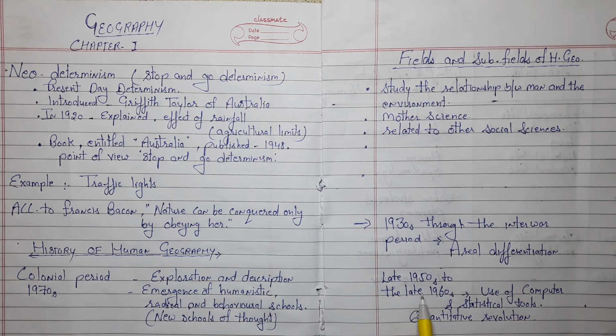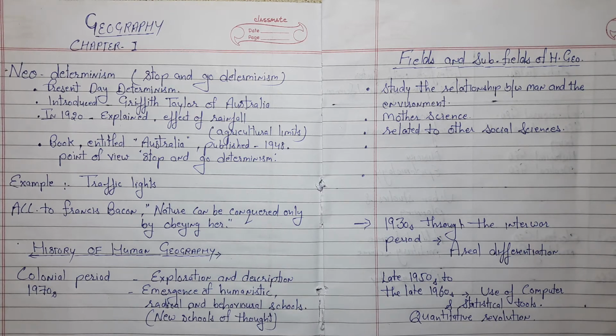During the 1950s and 1960s this stage was marked by the use of computers and statistical tools, and this phase was called the quantitative revolution. And after the quantitative revolution, in the 1970s, new schools of thought in human geography came into existence. These three schools were based on humanistic, radical and behavioral approaches.